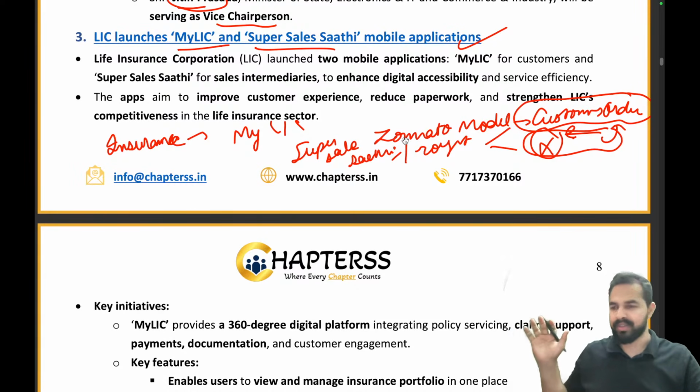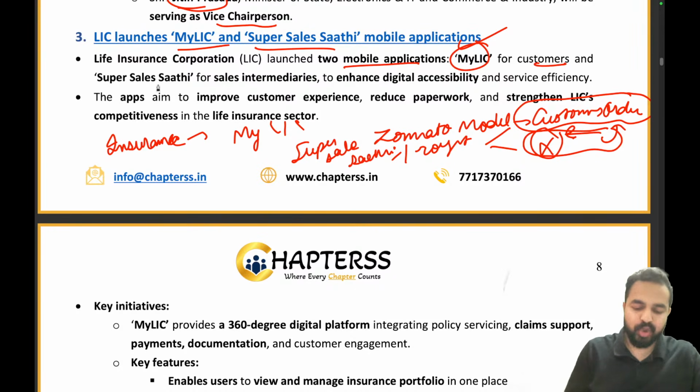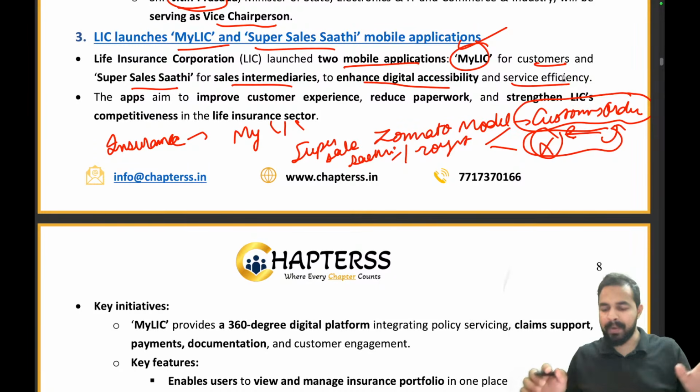That is the complete news. If you are able to understand this, then let me tell you that everything is clear to you. Nothing else is required. Let's try to see. So LIC has launched two mobile applications, My LIC for customers and Super Sales Sathi for the sales intermediaries. What will it be doing? It will be enhancing digital accessibility and the service efficiency. So there will be digital accessibility and the service efficiency that they will be enhancing together, right?